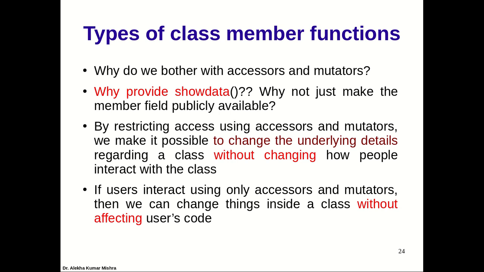So whenever I need to make some modification in the mutator class, I don't have to affect the user code. User code need not do anything. The user will make the same call, that is set length or set breadth. Inside set length and set breadth, I can make changes without affecting that. But if I do not do that, I will have to change the number of parameters or something. Suppose you're displaying, so that has to be done within the calling.